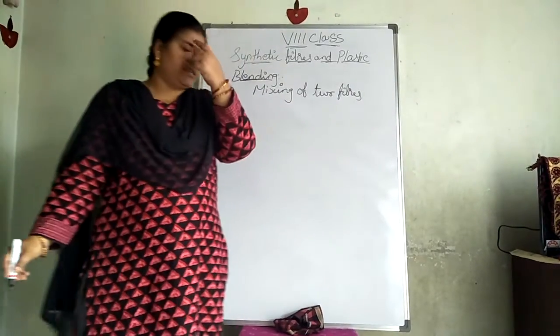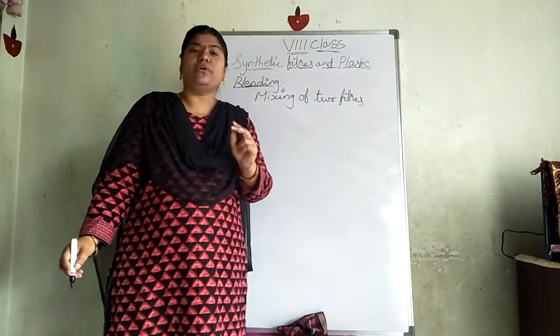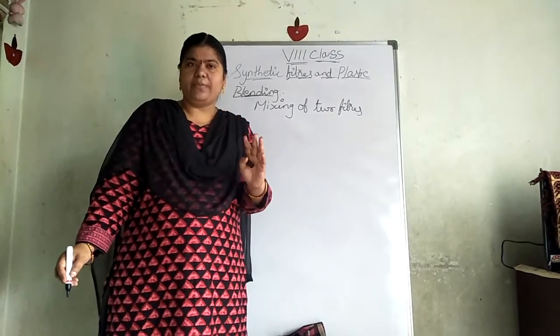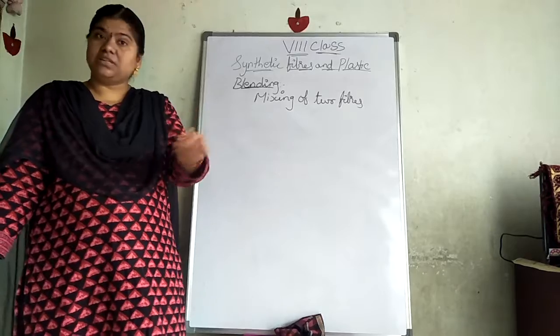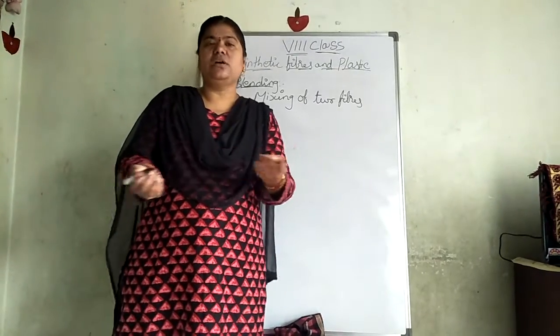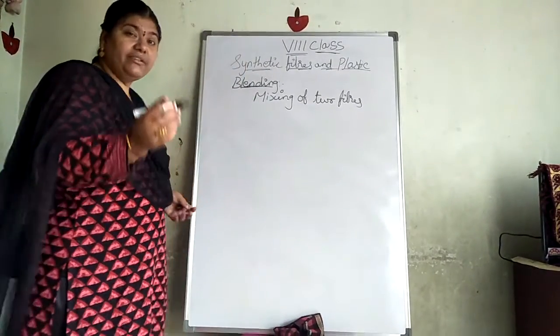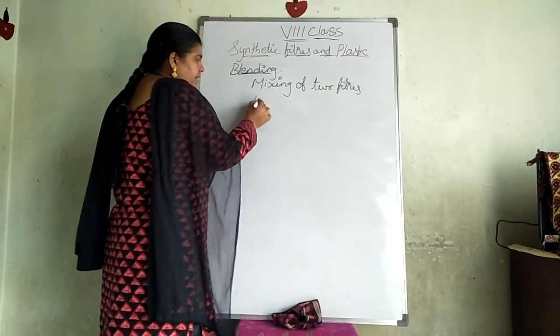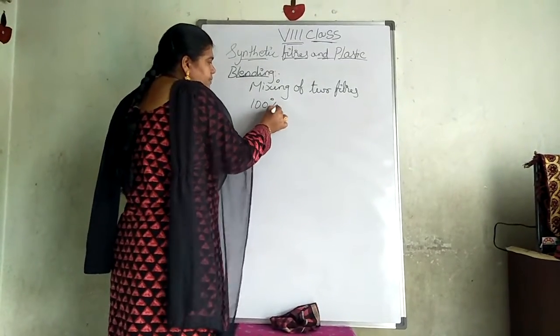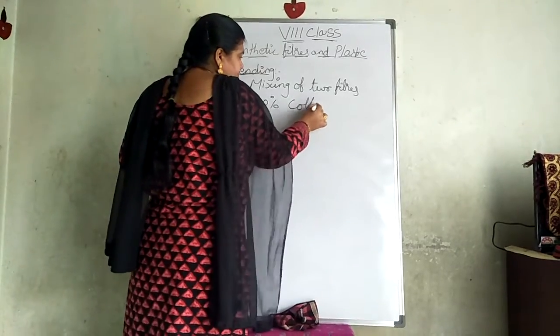Here we can see that when we are buying any type of clothes, any type of fabric, it may be a shirt, skirts, t-shirts or anything. Even the banians, whatever you are buying, there they will write this is 100% cotton.